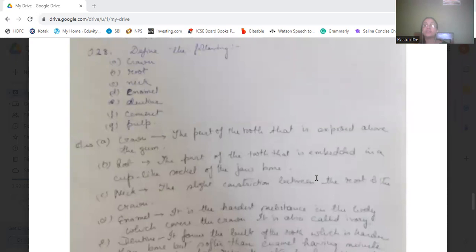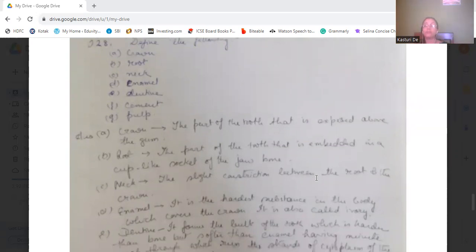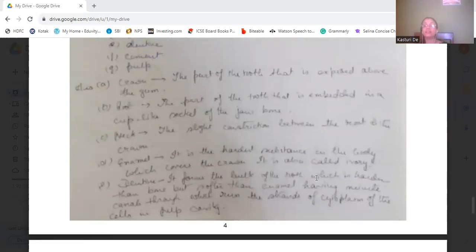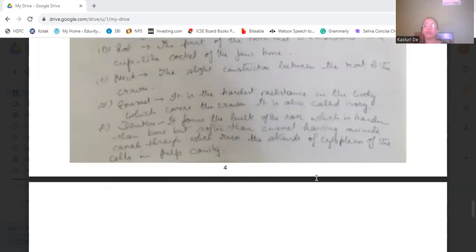Crown. Crown is the part of the tooth that is exposed above the gum. Okay. Root is the part of the tooth that is embedded in the cup-like socket of the jawbone. Then we come to the neck. The slight constriction between the root and the crown is known as the neck of the tooth. Enamel, it is the hardest substance in the body which covers the crown and it is also called ivory.